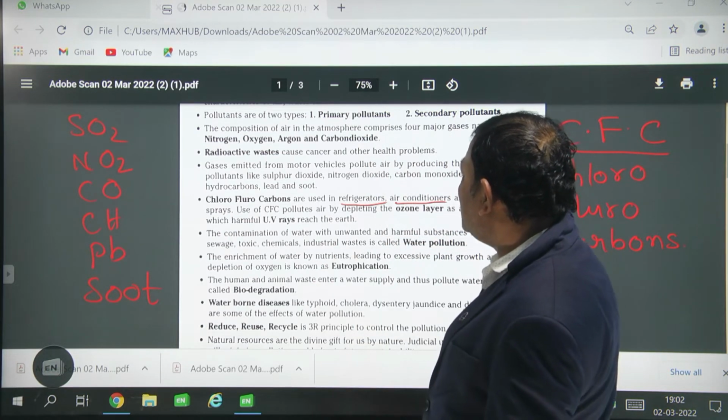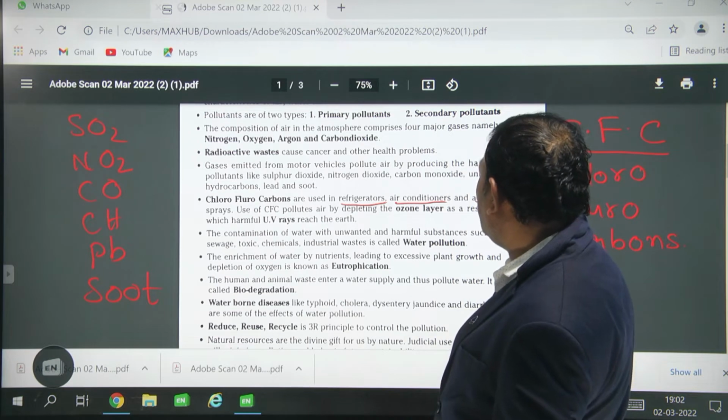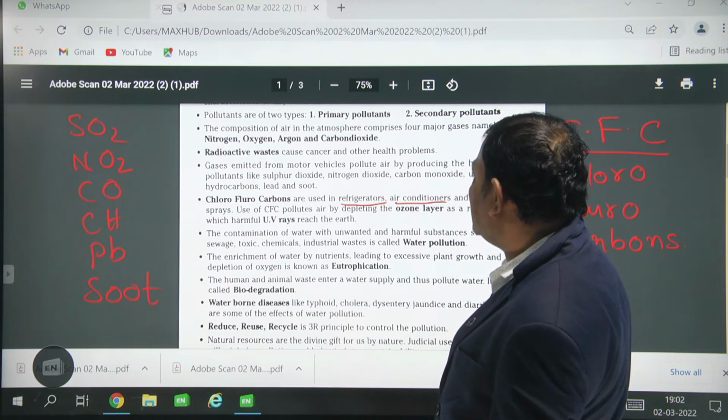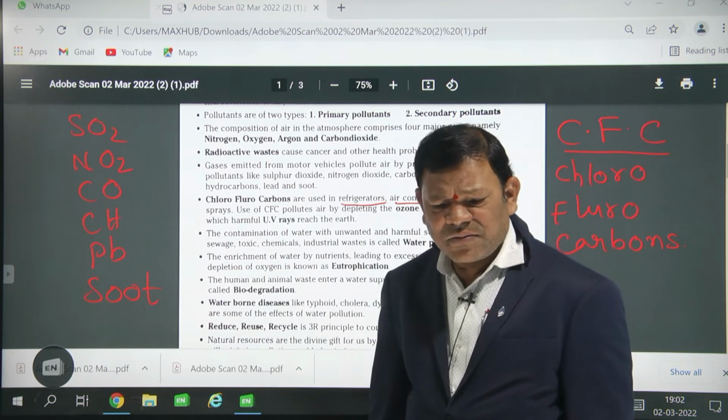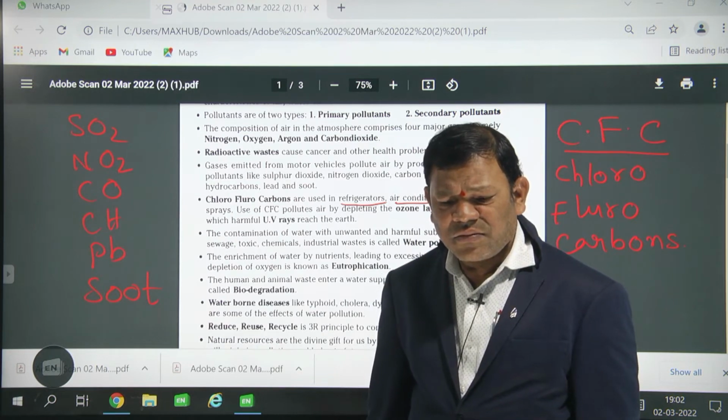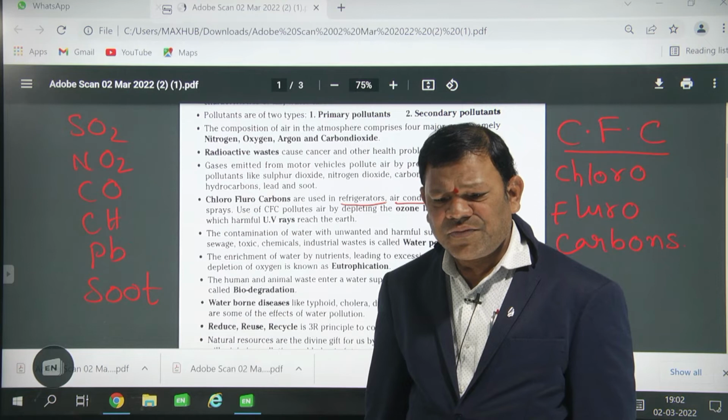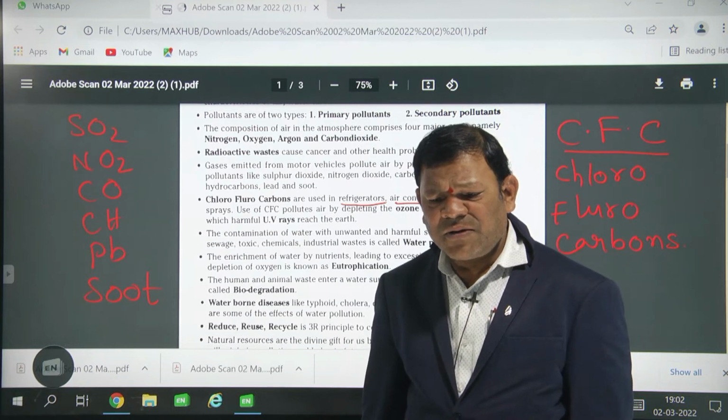The contamination of the water with unwanted and harmful substances such as sewage. Any problem? Hello? Any problem?